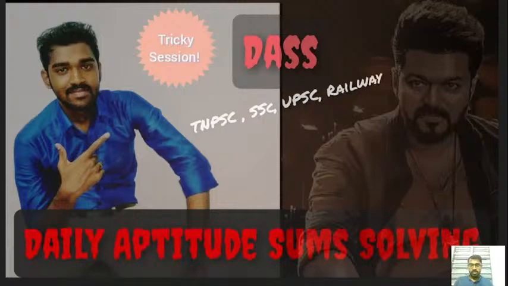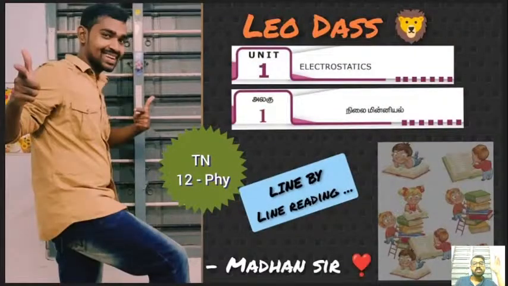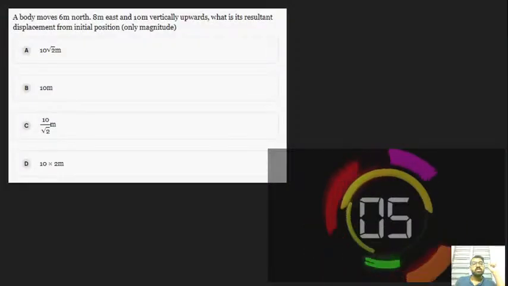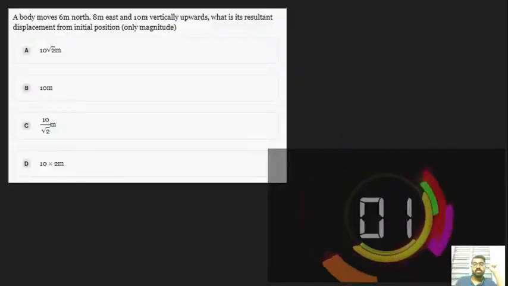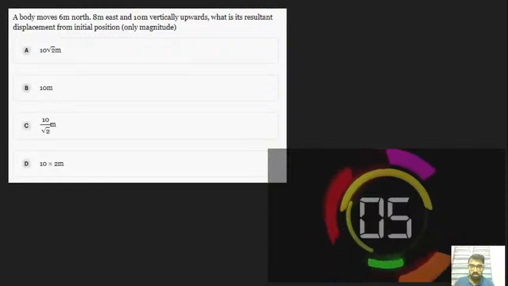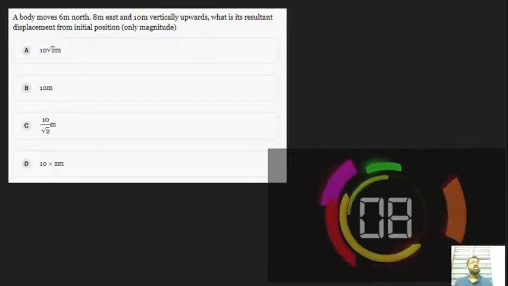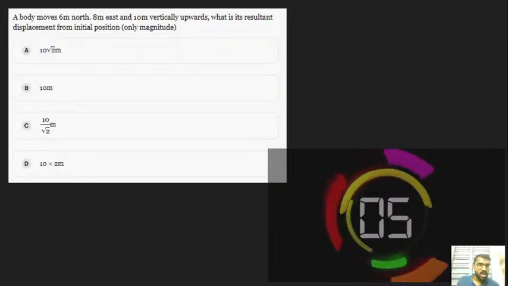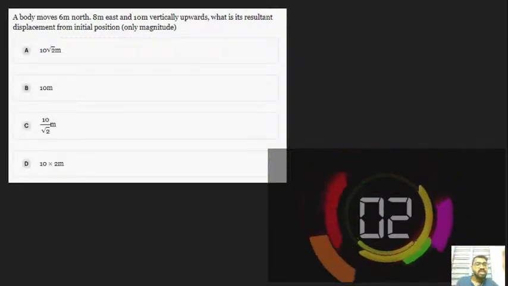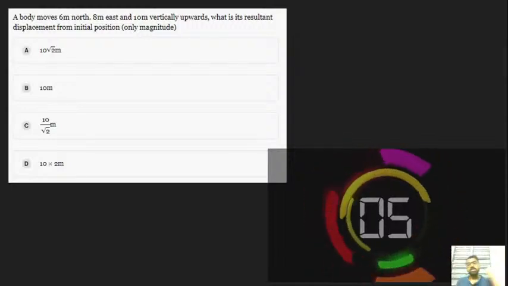Okay, by the way, we can move on with the problem. Now we are going to see the important problems of motion in a straight line. We shall start from this problem. The timer is moving on. You can start to answer this question. A body moves 6 meter north, 8 meter east, and 10 meter vertically upwards. What is its resultant displacement from initial position?